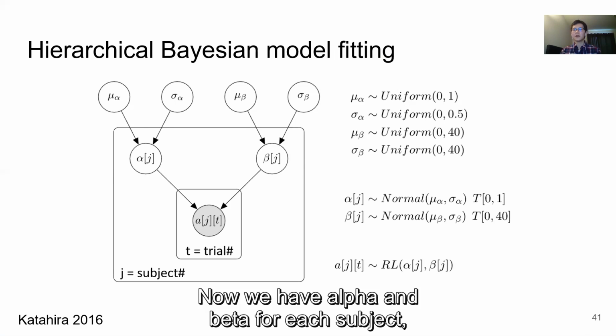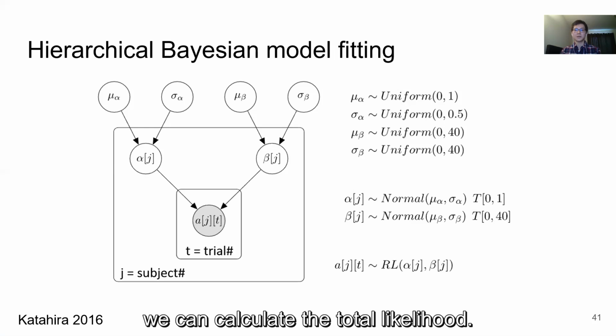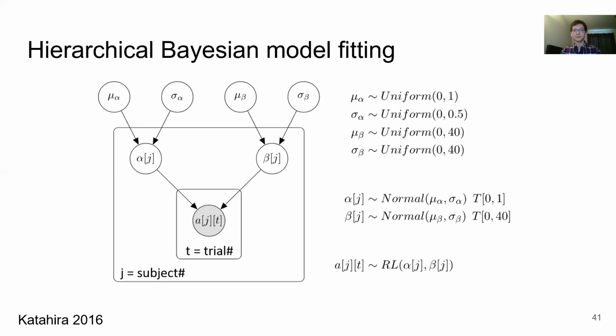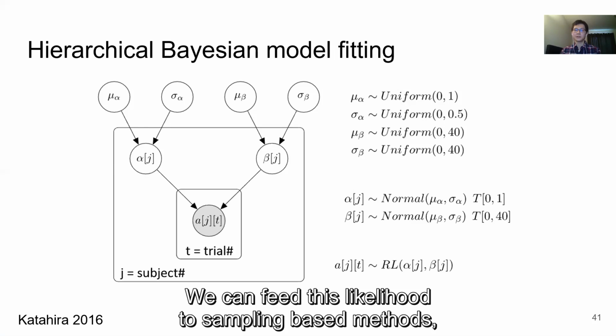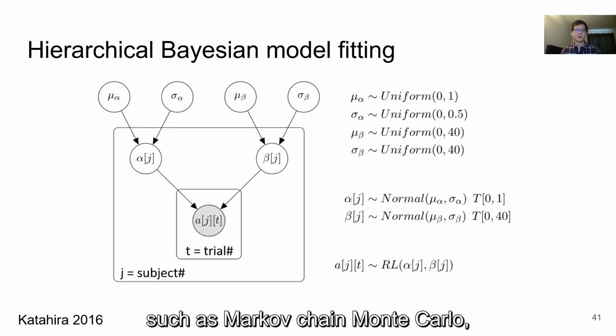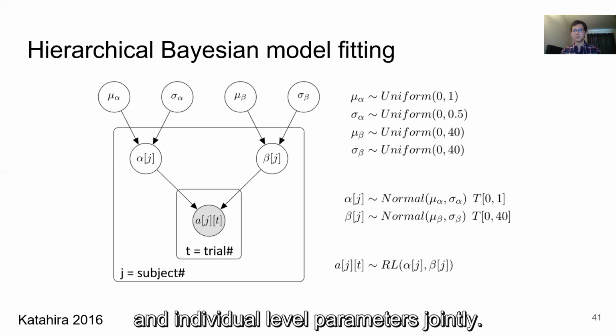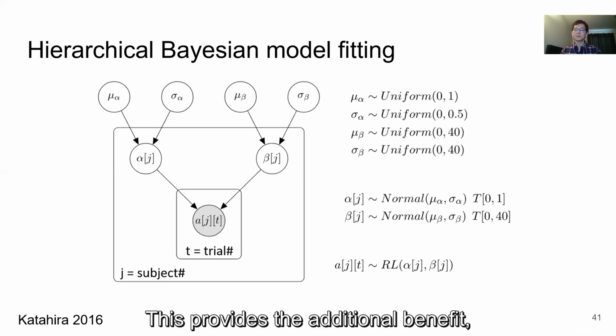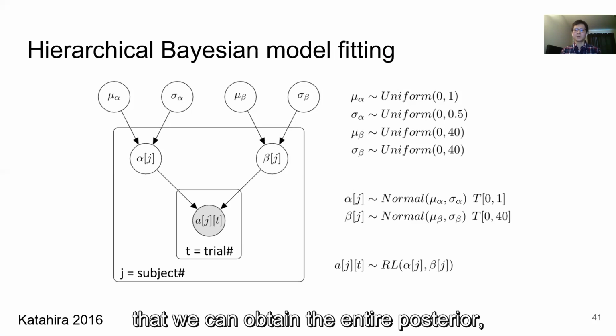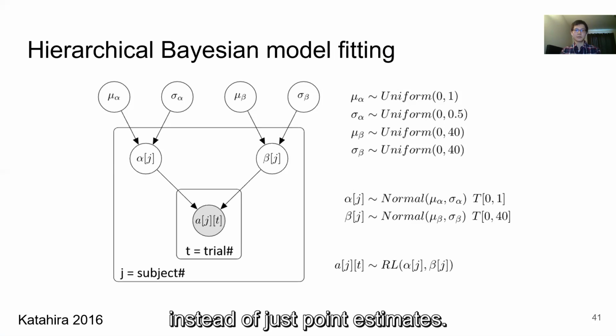Now that we have alpha and beta for each subject, we can calculate the total likelihood. We can feed this likelihood to sampling-based methods such as Markov chain Monte Carlo to sample from the posterior of all group-level and individual-level parameters jointly. This provides the additional benefit that we can obtain the entire posterior instead of just point estimates.